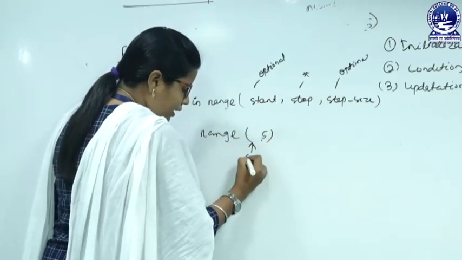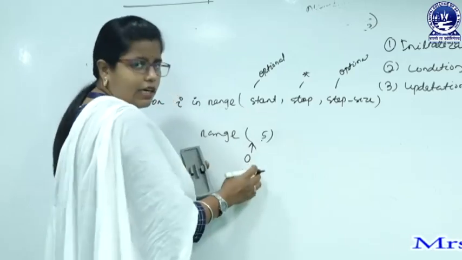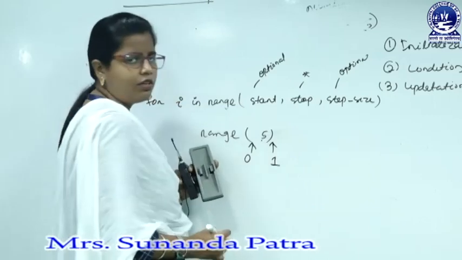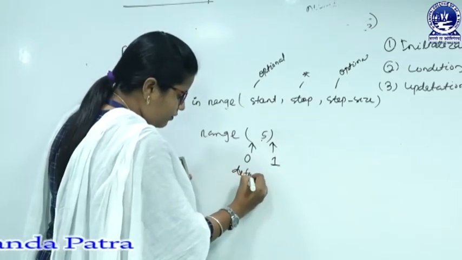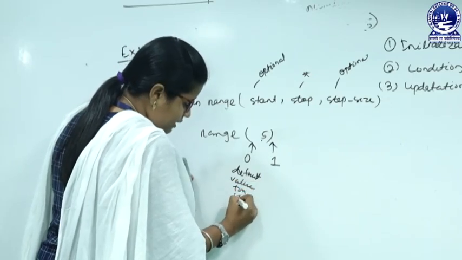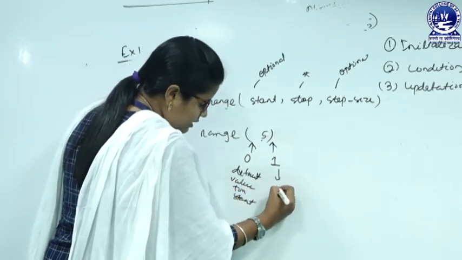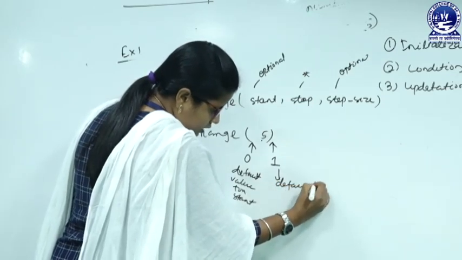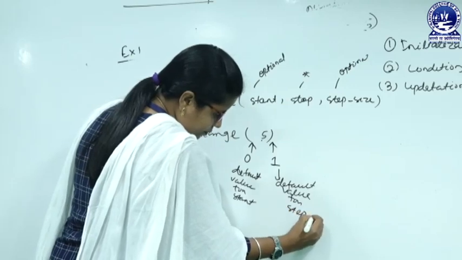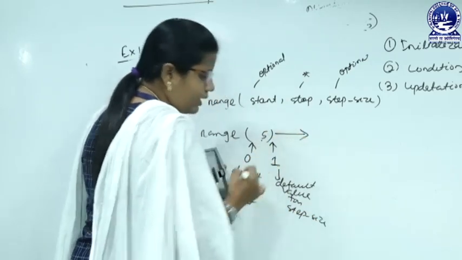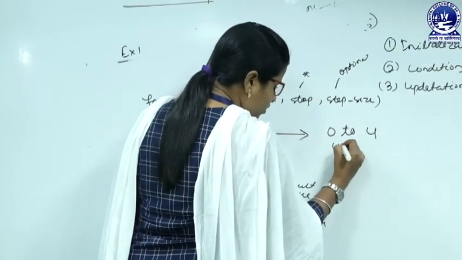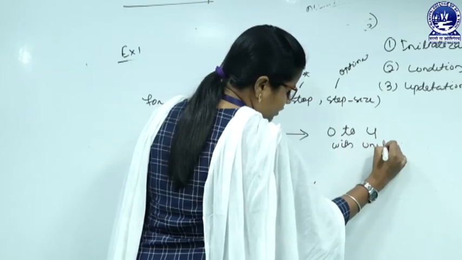Here the default value for start is 0, that means the range should start with 0, and the default value for step size is 1. So, what actually does it mean? It means 0 to 4 with unit difference.